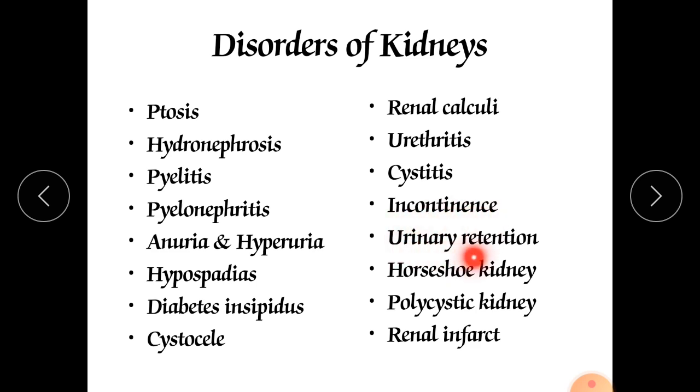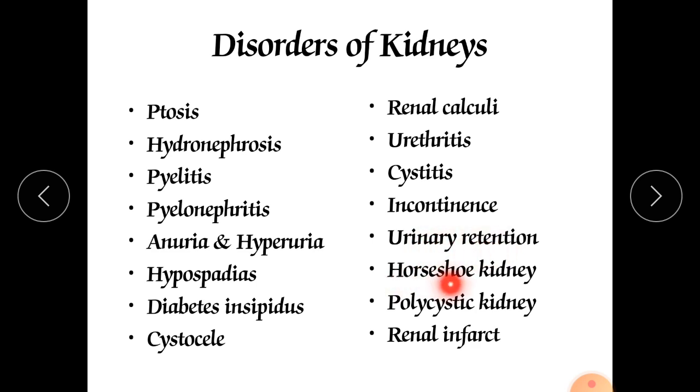Next is urinary retention. It is a condition when urine is retained in our urinary bladder. Urine cannot come out. Oliguria is there. Only drop by drop urine will come out. So more pain is there in your abdomen. Lots of pain is there during urination as well. It can be produced by bacterial infections. Our kidney is full of urine.